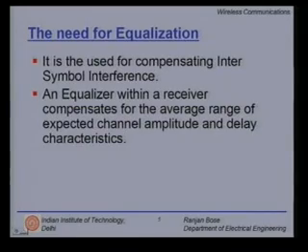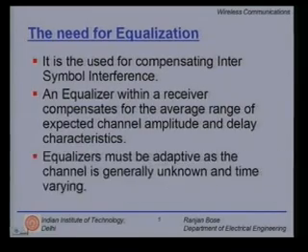We will also look at those problems. The most important point for mobile communications is that equalizers must be adaptive. Why? The channel is generally unknown, and even if it is measured, it will change with time. So we must have a method to have adaptive equalization.